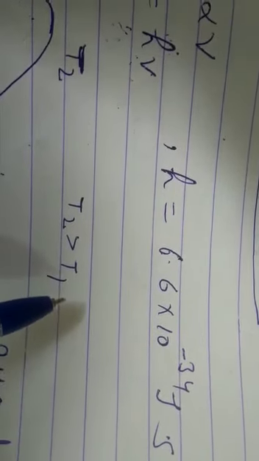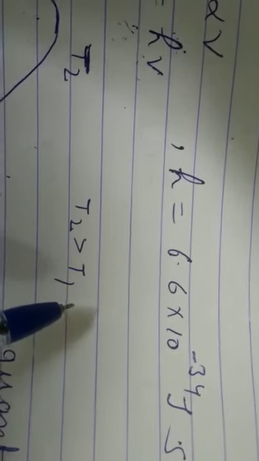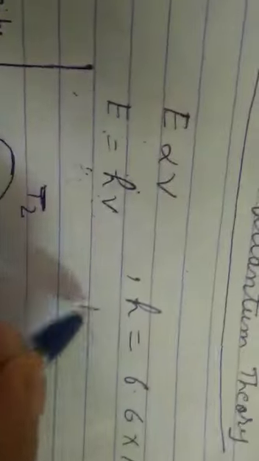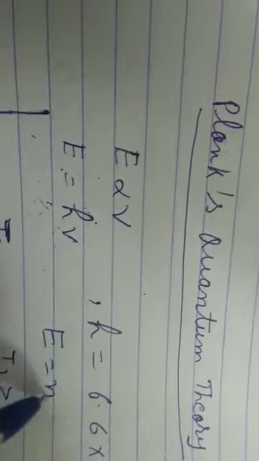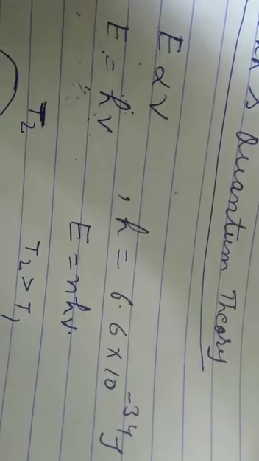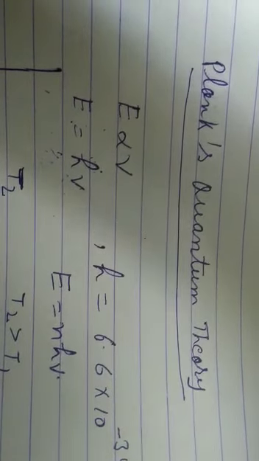The total amount of energy emitted or absorbed by a body will be some whole number multiple of the quantum, that is, E equals n h nu, where n is an integer: 1, 2, 3 and so on. So I hope it is clear. It is called Planck's quantum theory, and this theory explains the particle nature of EMR.